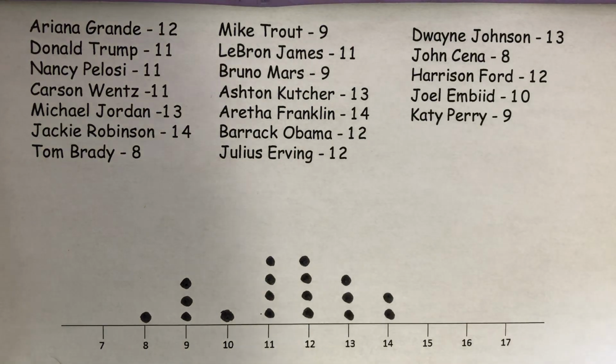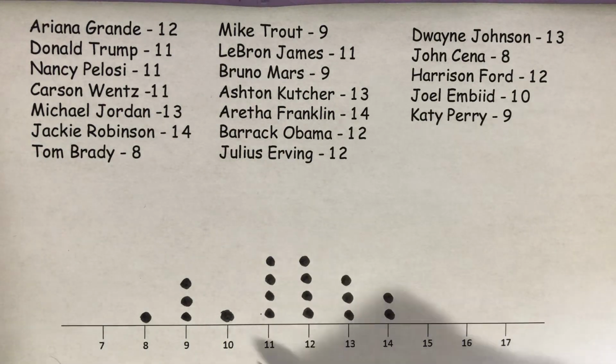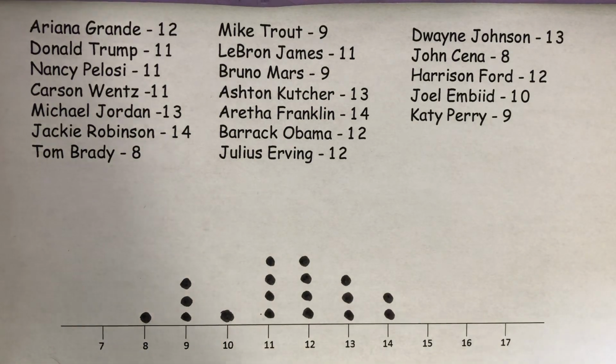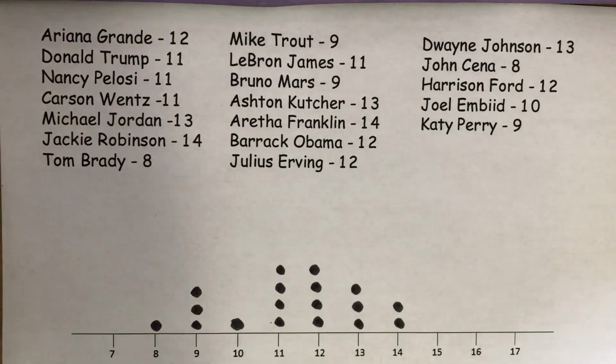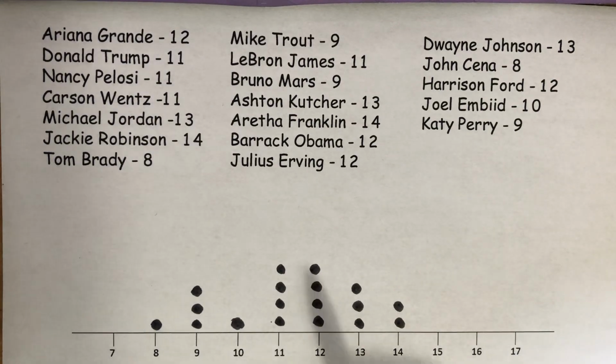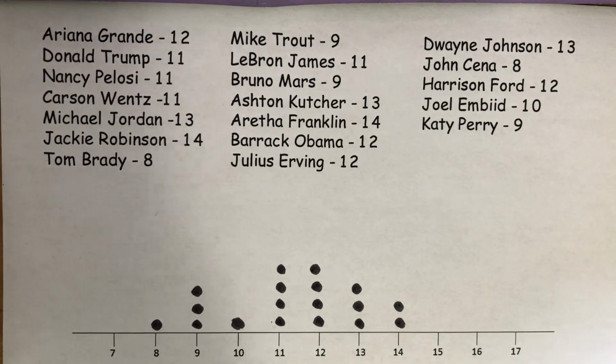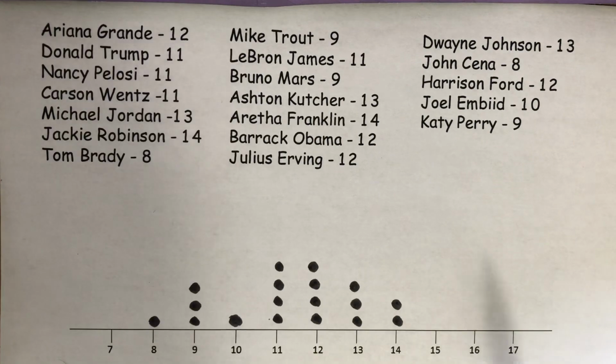Now that I've got the data in the dot plot, you can see the data clusters at 11 and 12. You could count the number of letters in your name and see where you would fit on this graph, but you can see that the data definitely clusters right in that zone. So if we're talking about mode, it's very easy to spot because the two tallest towers, or the peaks, are 11 and 12. So this data has a mode of both 11 and 12.